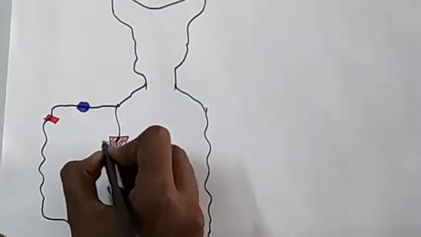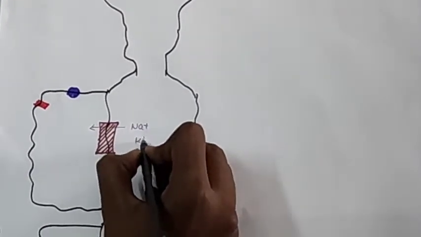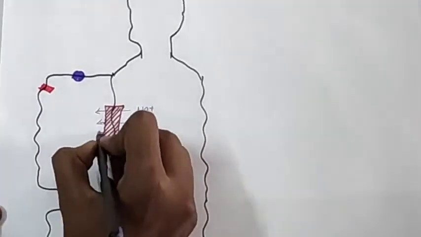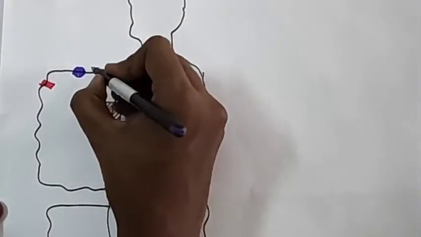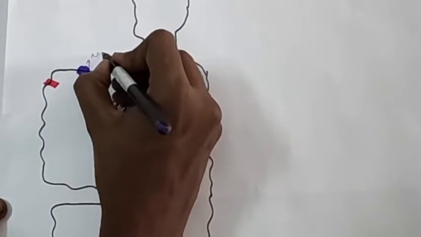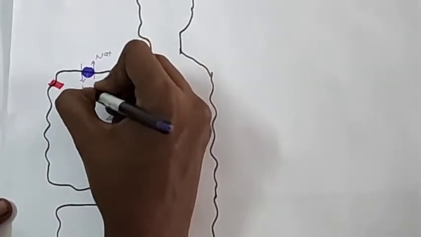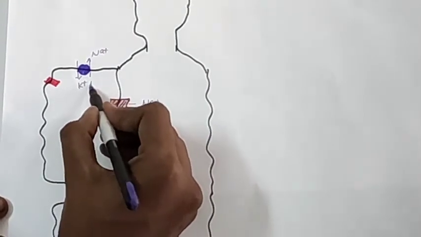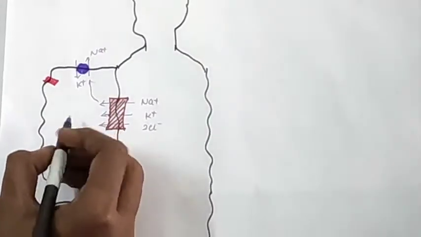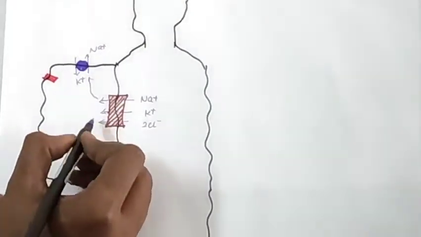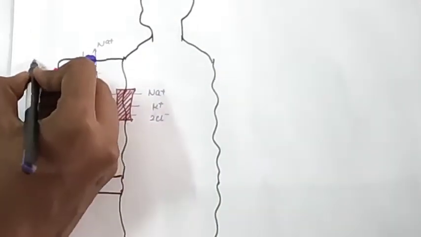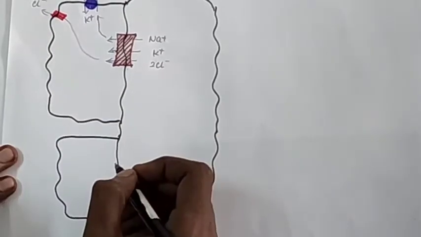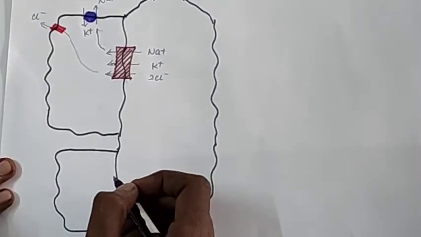1 sodium, 1 potassium and 2 chloride ions are taken into the cell from the lumen. As in every other cell, there is sodium-potassium pump present on the basolateral surface of the cell. The sodium ion taken from the lumen is reabsorbed back into the blood with the help of sodium-potassium pump, and the 2 chloride ions are also reabsorbed with the help of chloride channels on the apical surface.